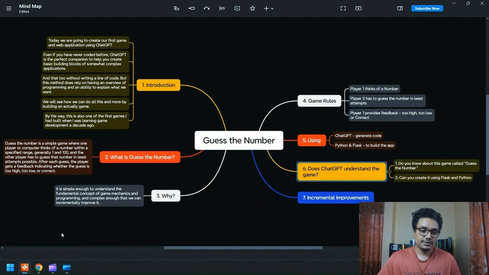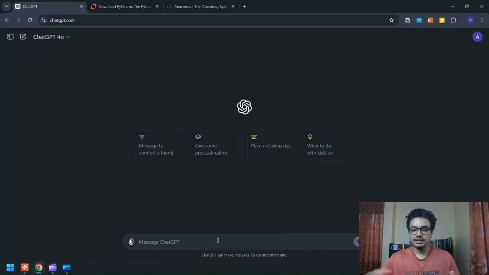So the first step in our process is basically to see whether ChatGPT even understands what we want to do. So, hey ChatGPT, do you know about this game called Guess the Number?